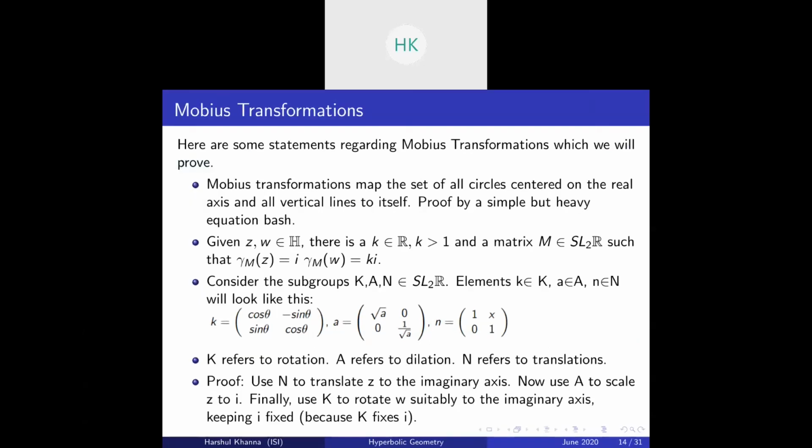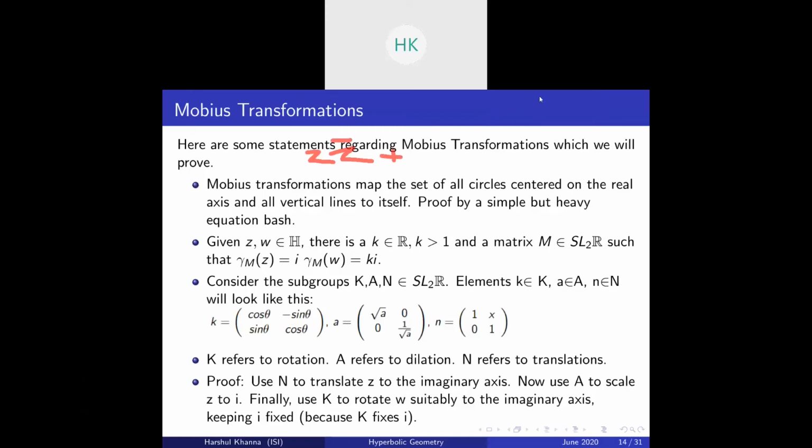Let's talk about Mobius transformations some more. Note that Mobius transformations map the set of all circles centered on the real axis and all vertical lines, I'll call this set the set of clients, to itself. So Mobius transformations map clients to clients. This is proved by a simple but heavy equation bash. Basically, any client can be denoted by a z z bar plus b z plus c z bar plus d equal to 0.